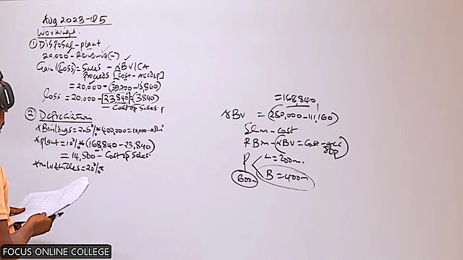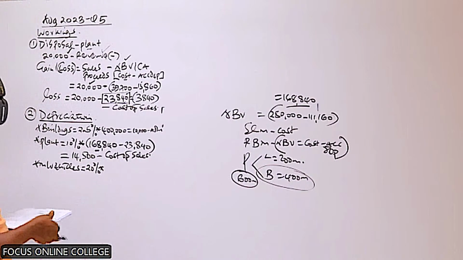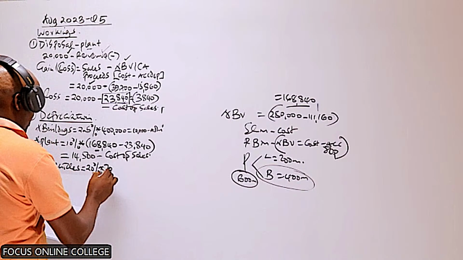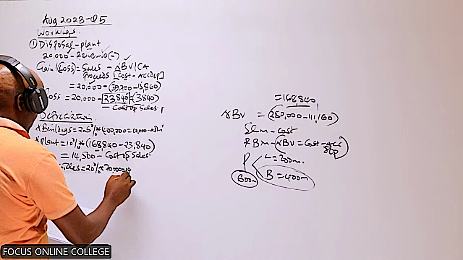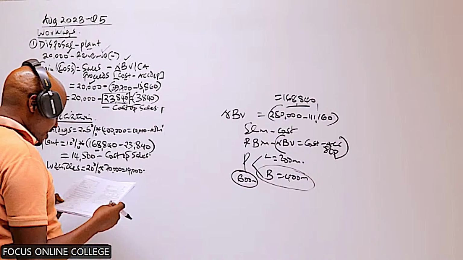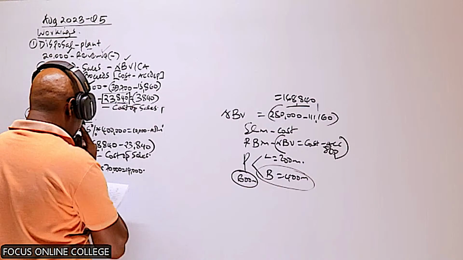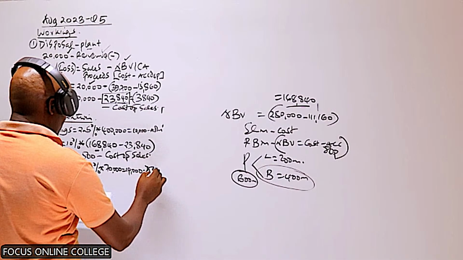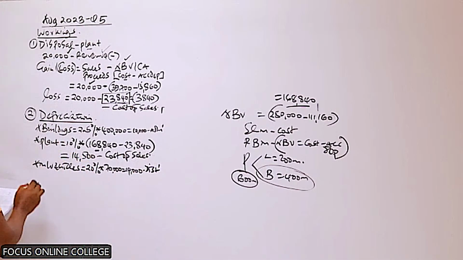Cost. What is the cost of motor vehicles? Motor vehicles, basically, this is the item within the trial balance, which is 70,000, and this will give us 14,000. So how should this depreciation be classified? As per note number 2, this one will be considered as part of the distribution costs.